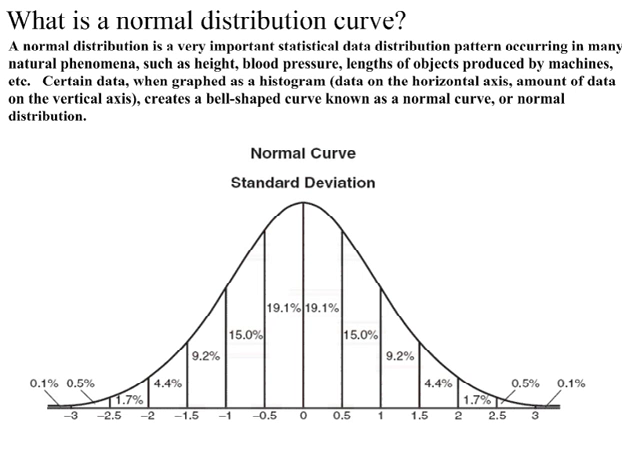Okay, what is a normal distribution curve? A normal distribution curve, or normal distribution, is a very important statistical data distribution pattern occurring in many natural phenomena such as height, blood pressure, lengths of objects produced by machines, etc. Certain data, when graphed as a histogram, creates a bell-shaped curve known as a normal curve or normal distribution. So this is just something that occurs naturally.